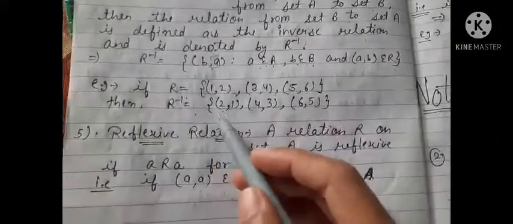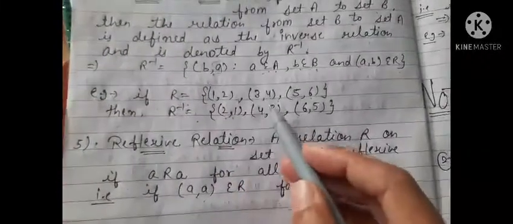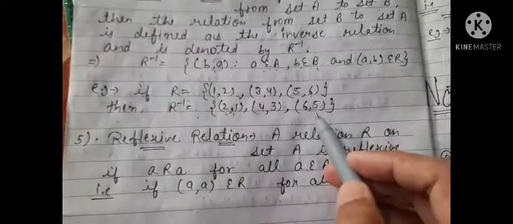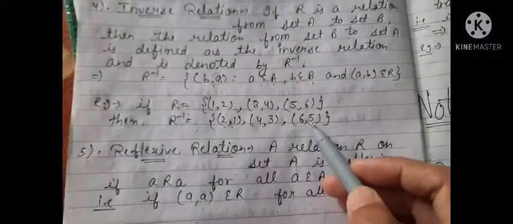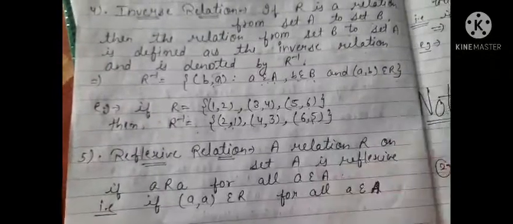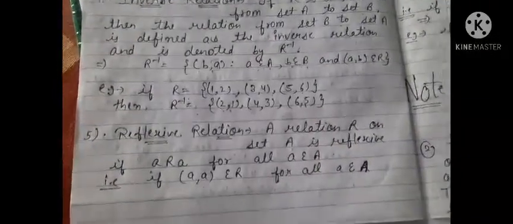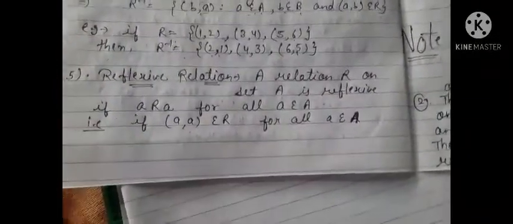R inverse will be equal to (2,1), (4,3) and (6,5). Means we are taking the inverse. In place of AB, we are taking BA. This is the inverse relation. Now next is reflexive relation.